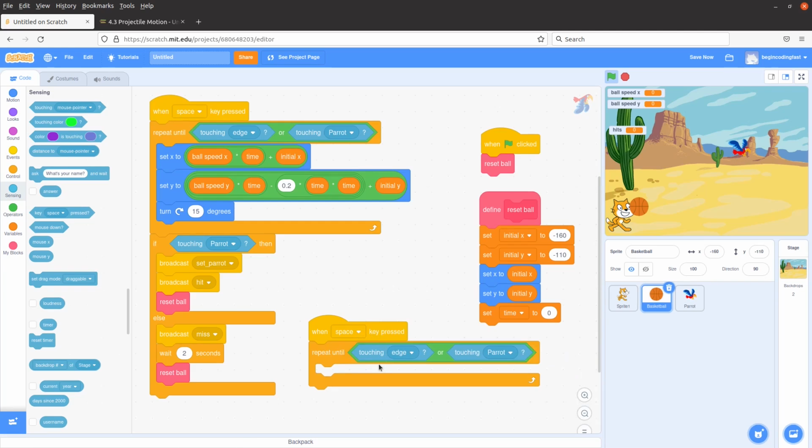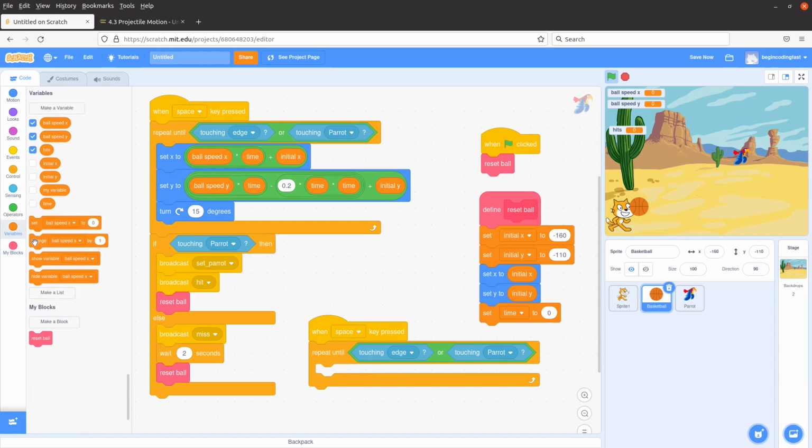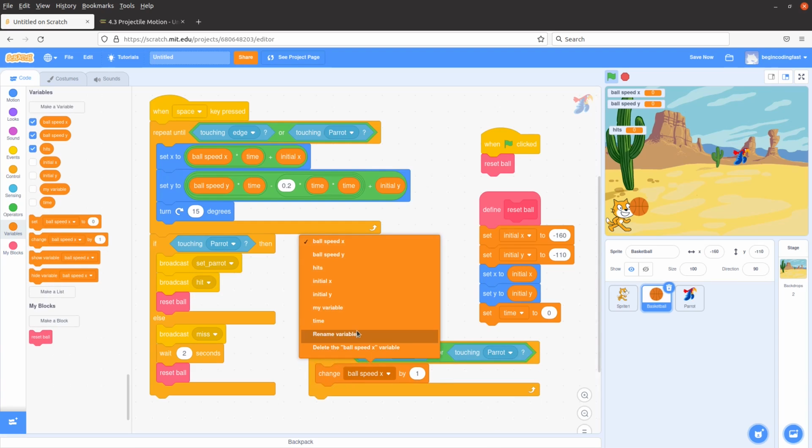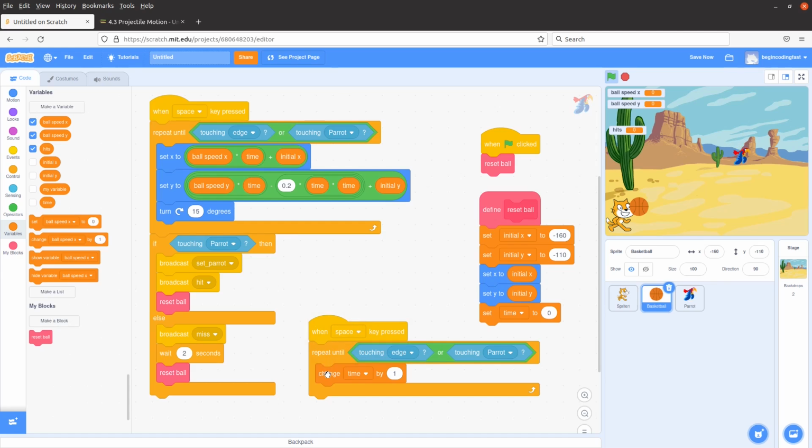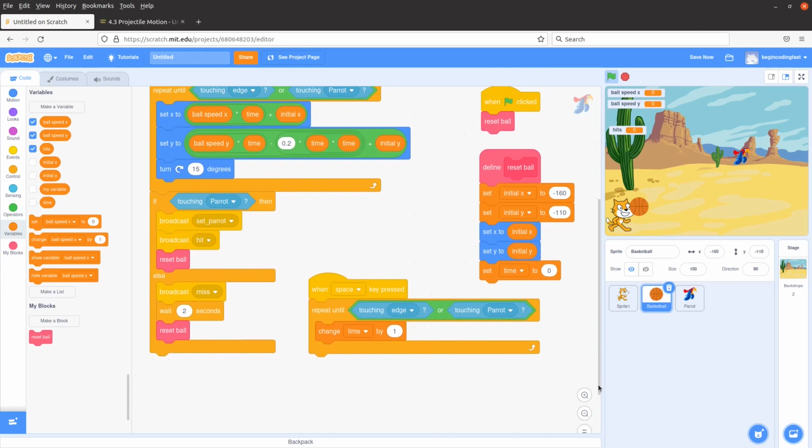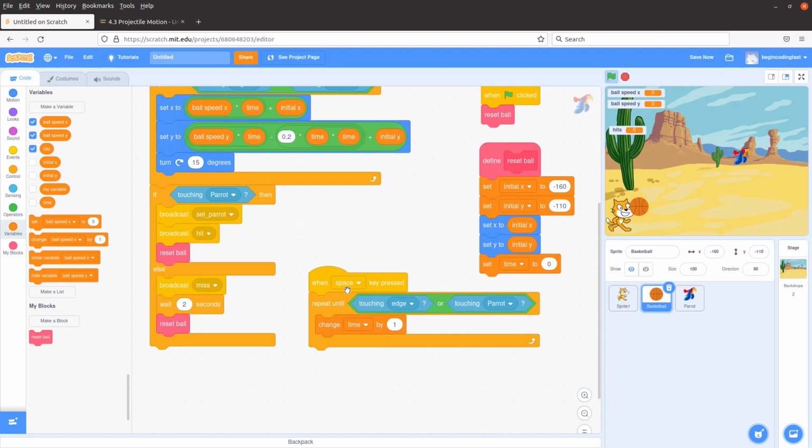So if the ball isn't touching the edge or the parrot, the time has to be incremented. So when I use change time by 1, I just want to say that the time is incremented by 1 unit every time the ball really needs the motion. Okay. So now I have to handle the broadcasting actions.